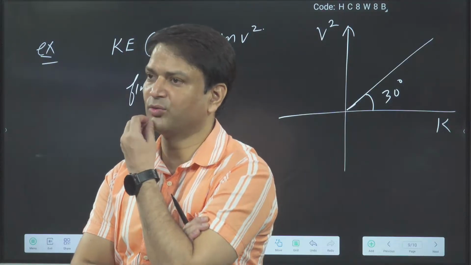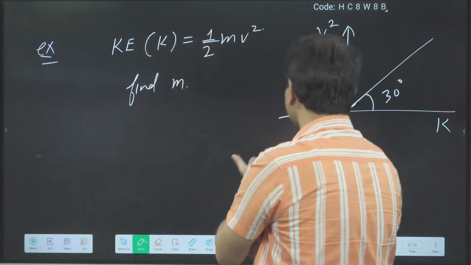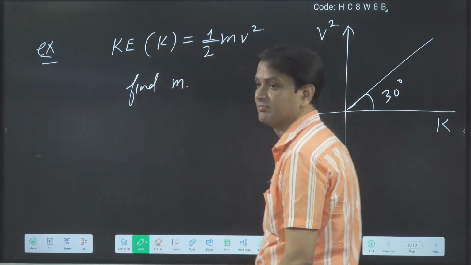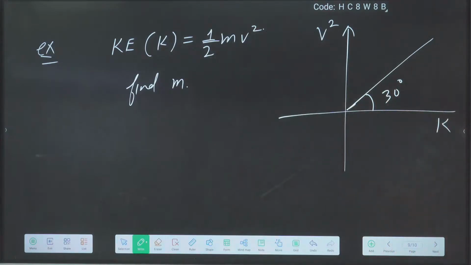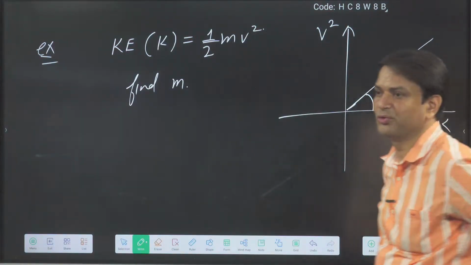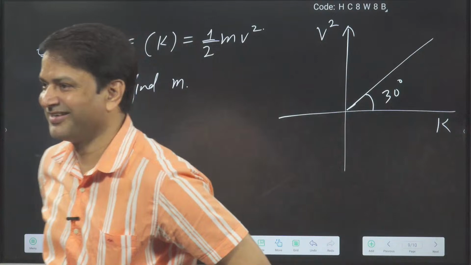What is the m value? M is what? Mass. Here m, not the slope.